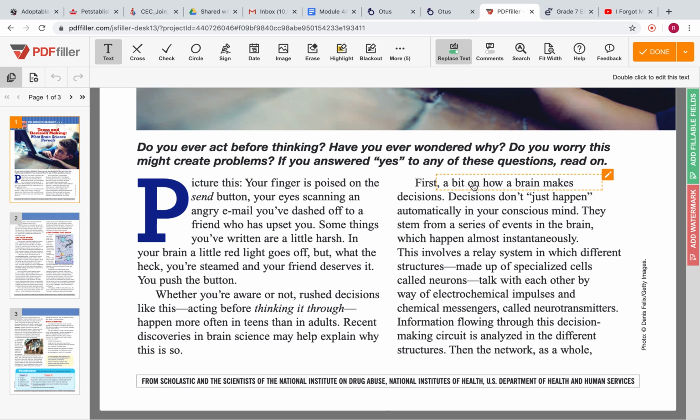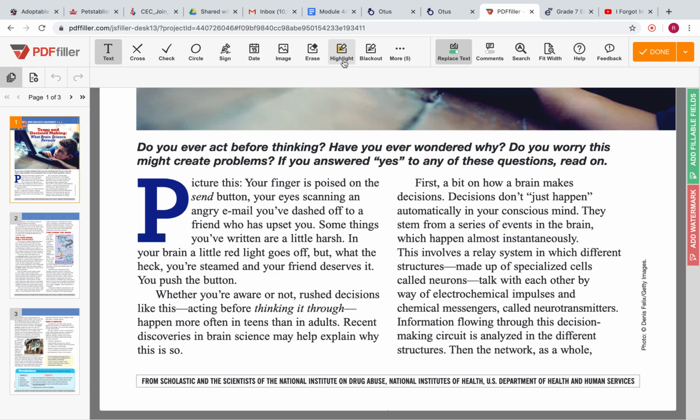First, a bit on how a brain makes decisions. Decisions don't just happen automatically in your conscious mind. They stem from a series of events in the brain, which happen almost instantaneously. This involves a relay system in which different structures made up of specialized cells, called neurons, talk with each other by way of electrochemical impulses and chemical messengers called neurotransmitters.